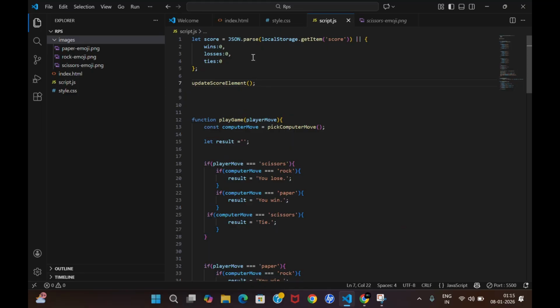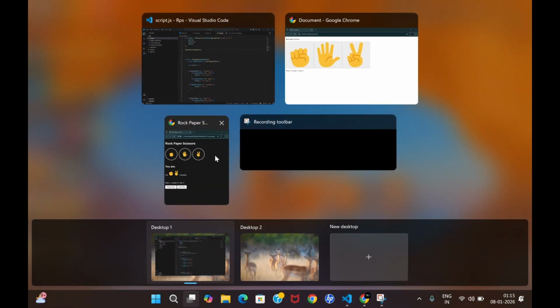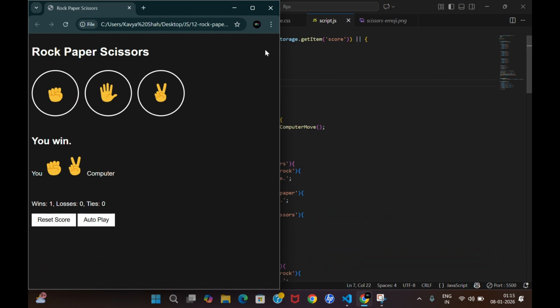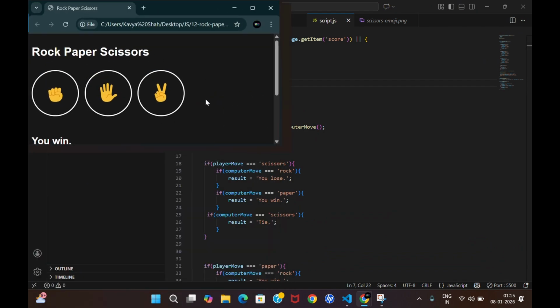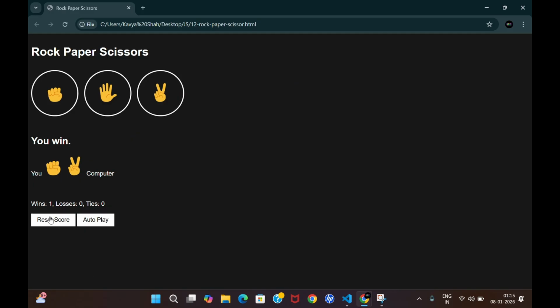So let's now move to our main part and the most interesting part, that is the reset score and autoplay. So first let us develop the reset score part.